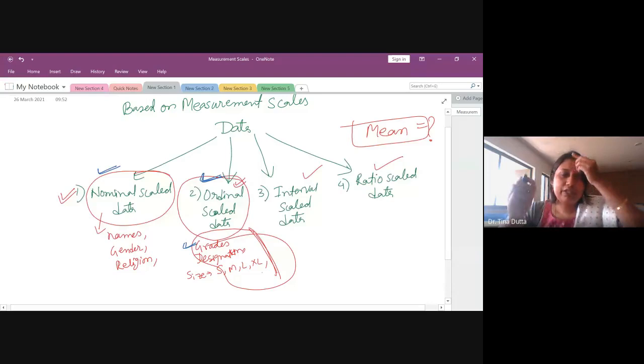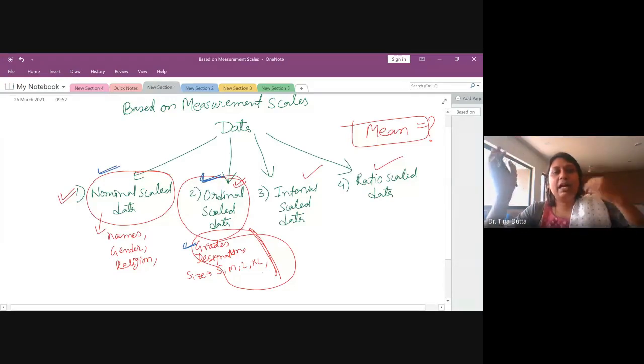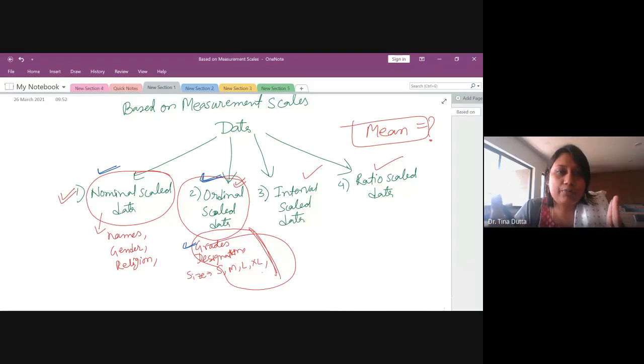Because we already know that A plus is the highest grade. It represents the highest band of marks. And then A, then B plus, then B. So we can rank or order the students according to their grades. So that is called ordinal scale data. So this is the second highest form of a data set.